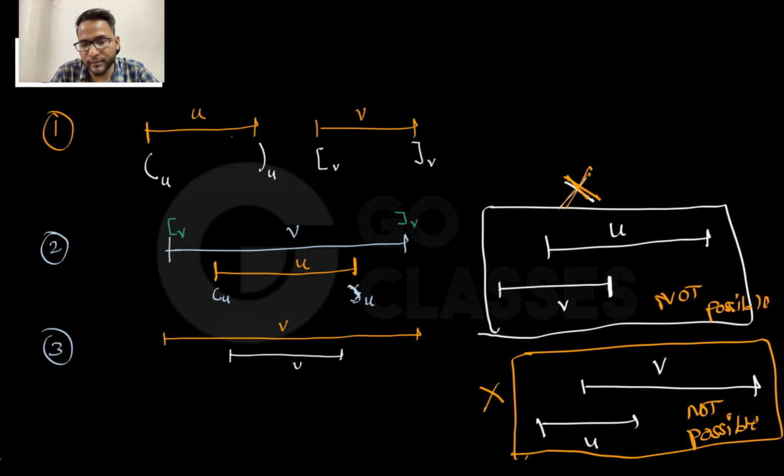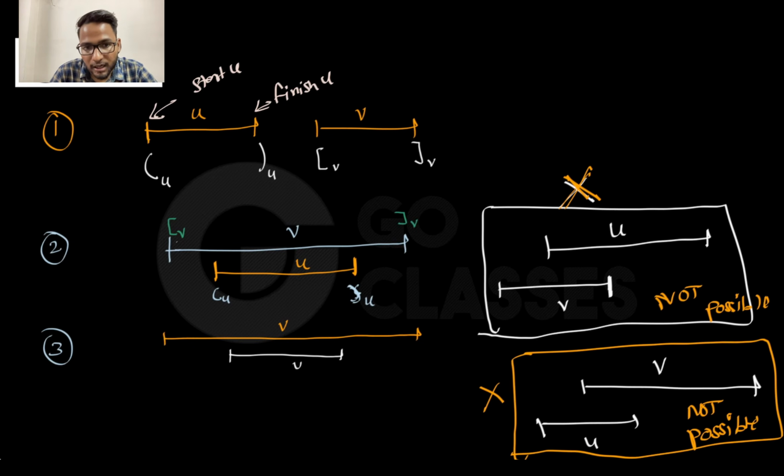Either u and v do not overlap at all, which means you start u, then you finish u, and then you start v, and then you finish v. So it is the start of u and the finish of u; similarly, the start of v and the finish of v. This is one case, which corresponds to balanced parentheses. Do you remember this? So you start u, and in between you either do not encounter v, which means you start u, finish u, and start v, finish v.